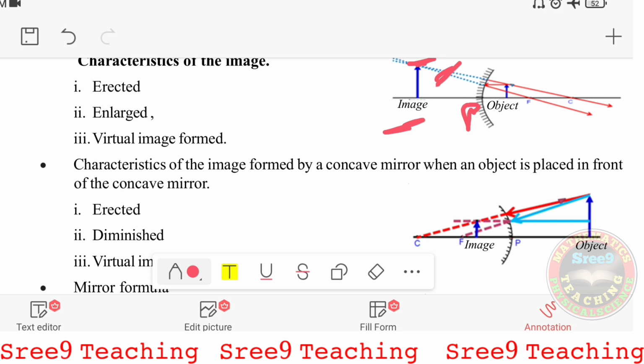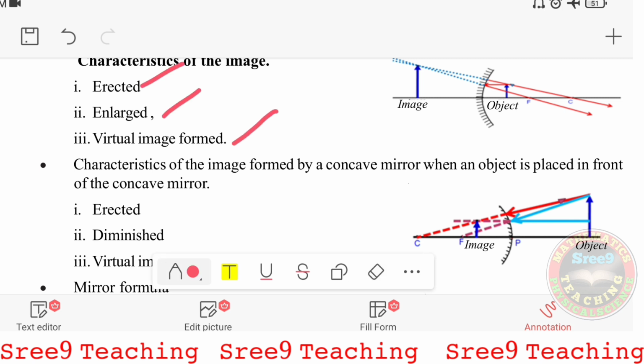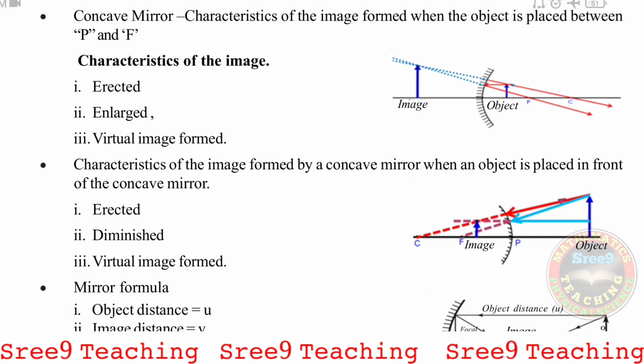So hence here we say the image is formed inside the mirror, which is erect, enlarged, a virtual image, and it is formed inside the mirror. So this is a very important case in the case of the concave mirror, that is the fifth case.